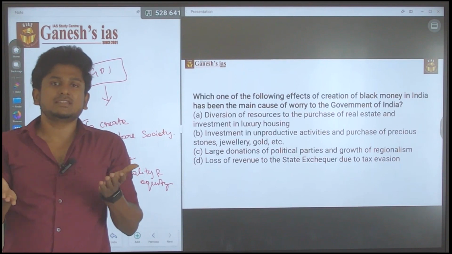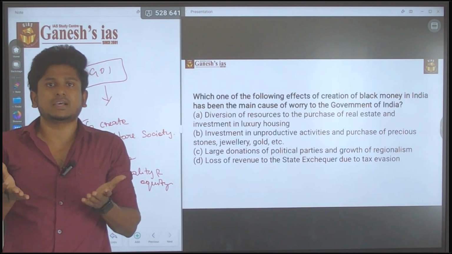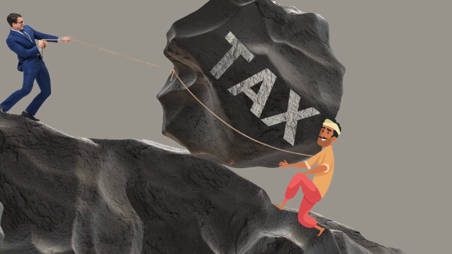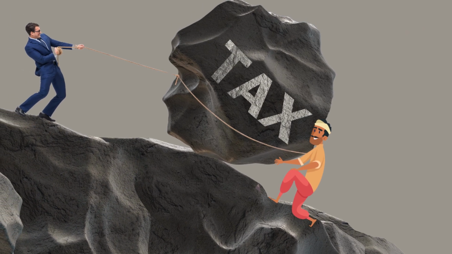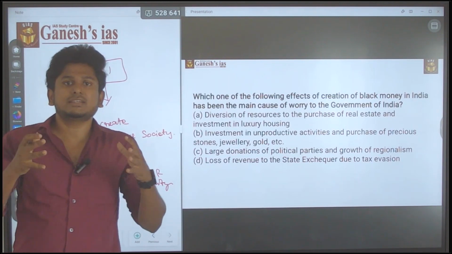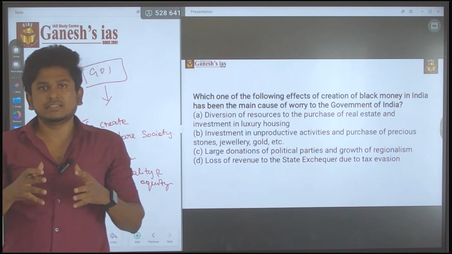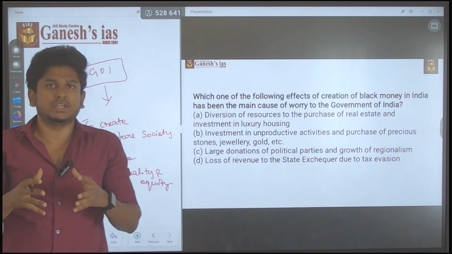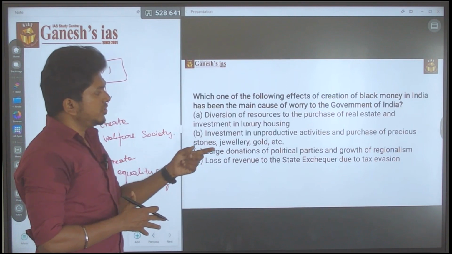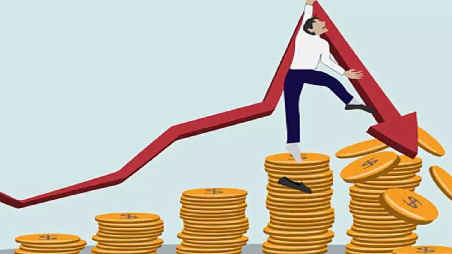The balance in the society being affected means the main objective of the government of India is affected. So that is the main cause of worry for the government of India. They can't maintain this balance. Because of the tax evasion, they are keeping large black money in their homes. This is the major cause of concern. The loss of revenue to the state exchequer due to the tax evasion is the main cause of worry to the government of India.